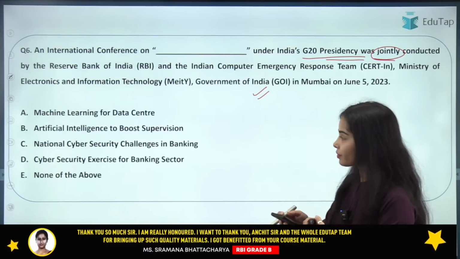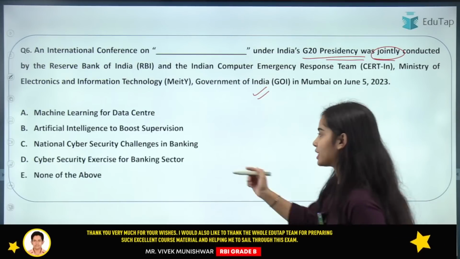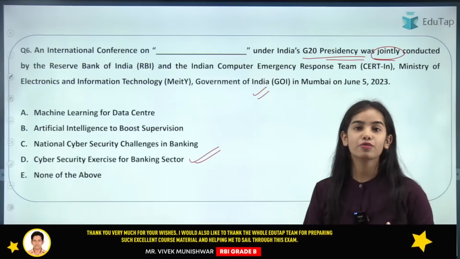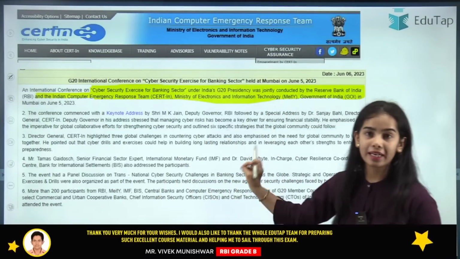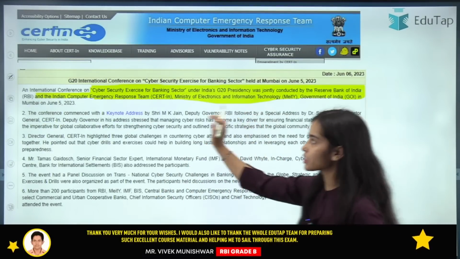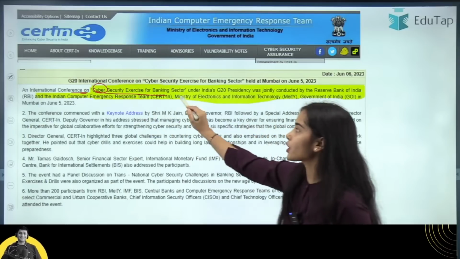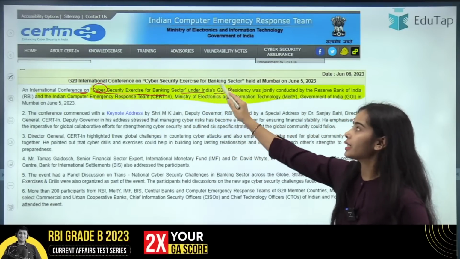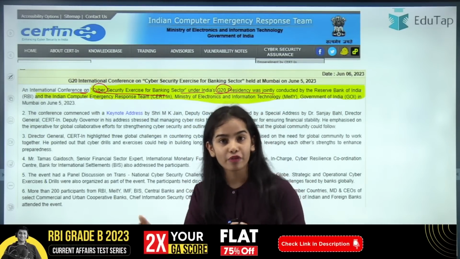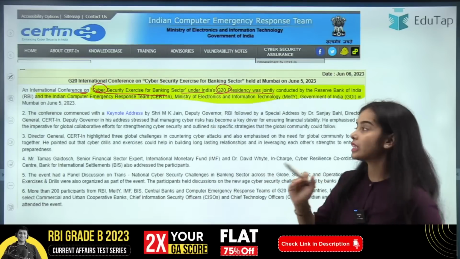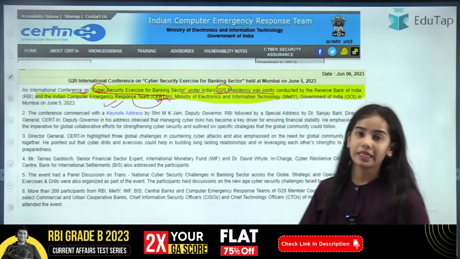So here, yes, I am getting the answer D. Muskan has given the right answer. Nilesh, yes. So it is cyber security exercise for banking sector. Here only the name is important, that you can directly remember and answer this question very easily, that the international conference has happened on the cyber security exercise for banking sector under India's G20 presidency, and this has been launched by the Reserve Bank of India in collaboration with the CERT India, that is the Indian Computer Emergency Response Team.